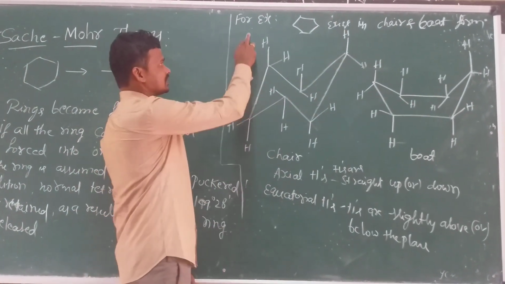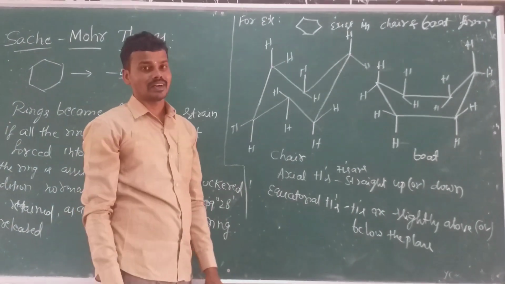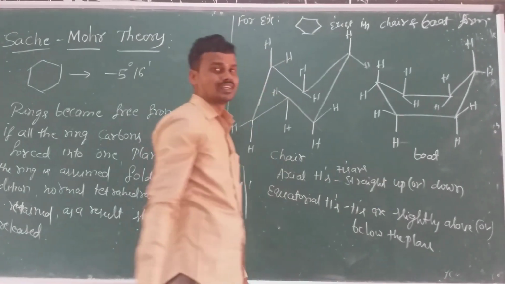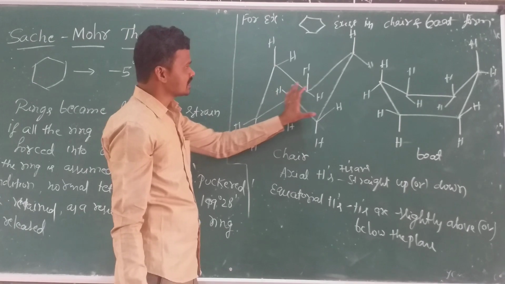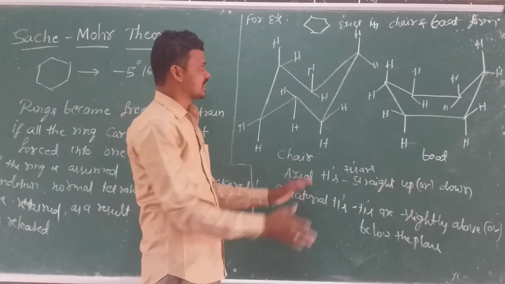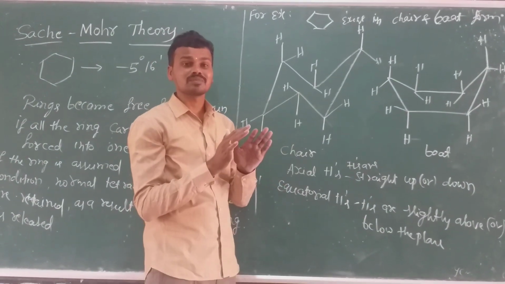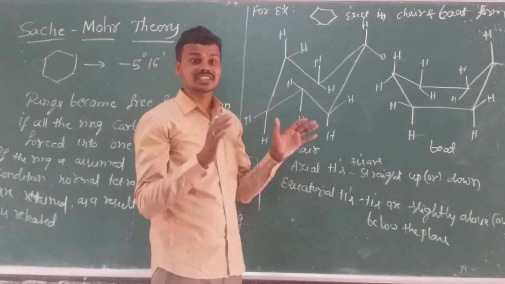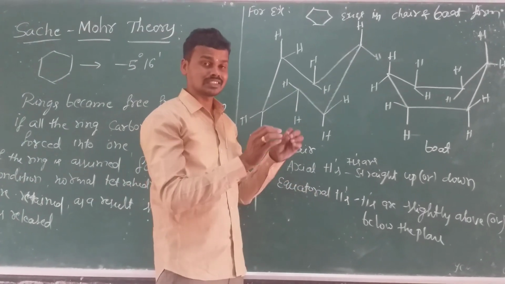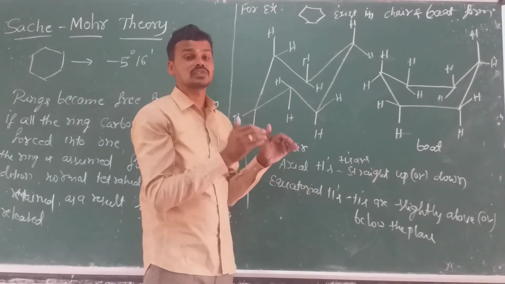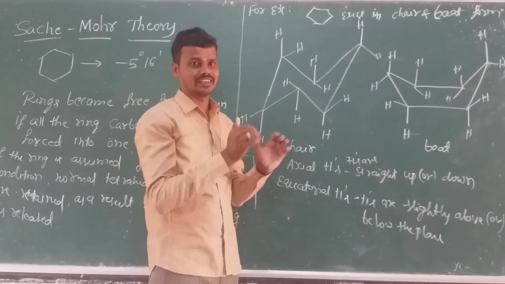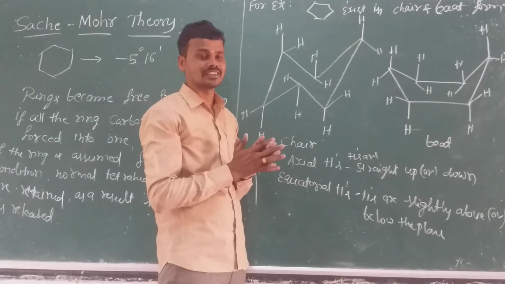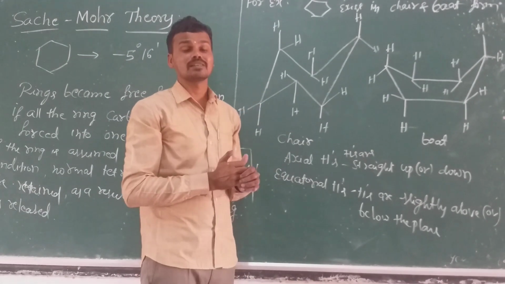See here, cyclohexane exists in chair form and boat form. This is the chair form and this is the boat form. In the chair form and boat form, the carbon atoms are not present in the plane, and it reduces the strain. The bond angle comes to 109 degrees 28 minutes, and here the strain is released, and hence this molecule is stable in nature.